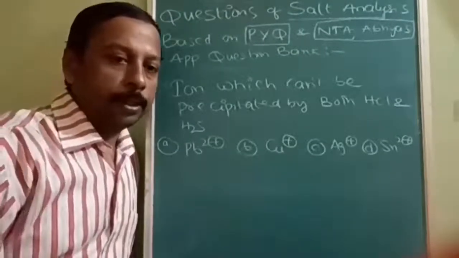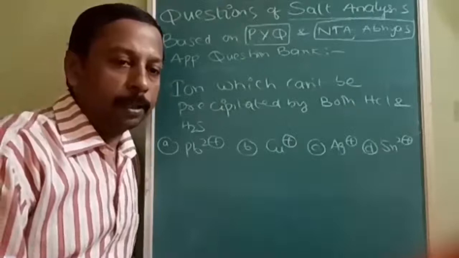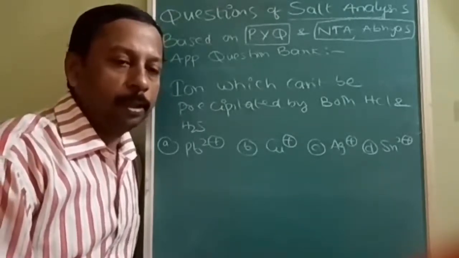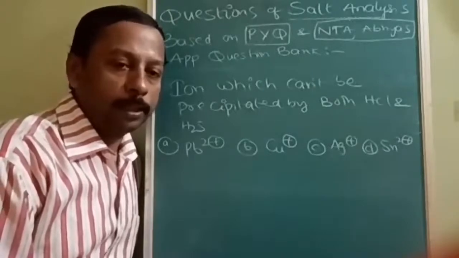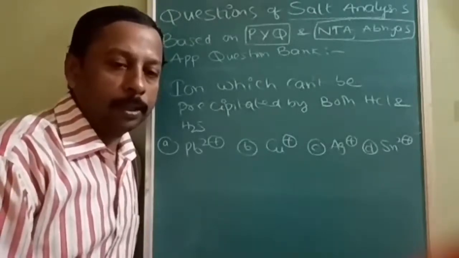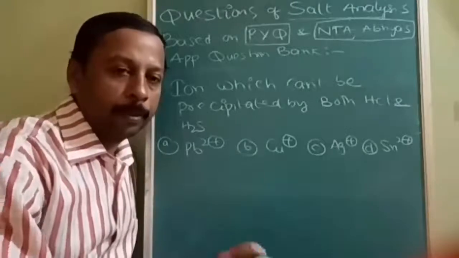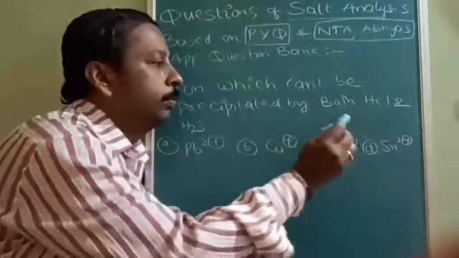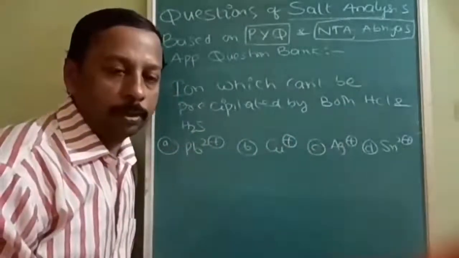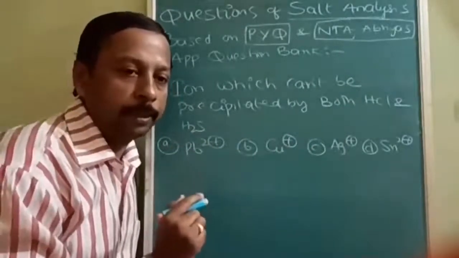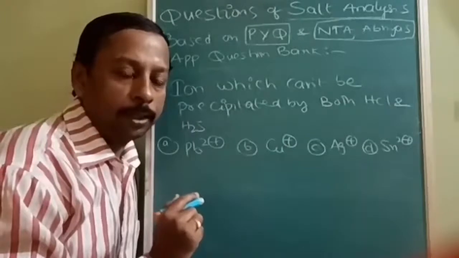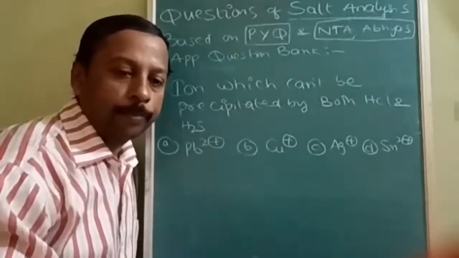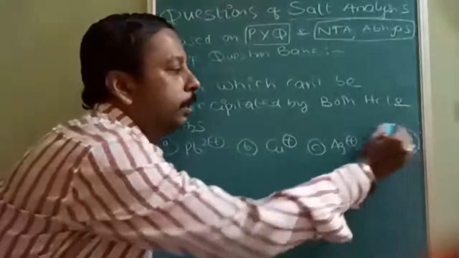Okay. Next question: the ion which cannot be precipitated both by HCl and H2S. Pb2+, Cu+, Ag+, and Sn2+. It should be precipitated by both. HCl also should be able to precipitate, as well as H2S also should precipitate. If one of them is not precipitating, then you can select that answer. Okay. So answer is Sn.